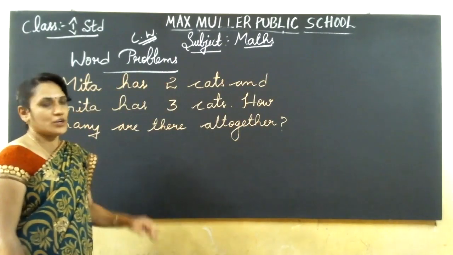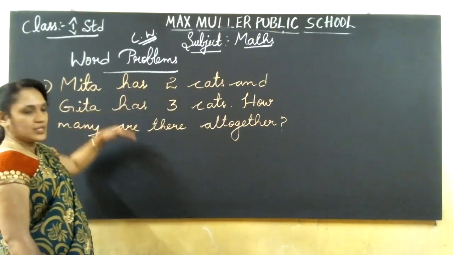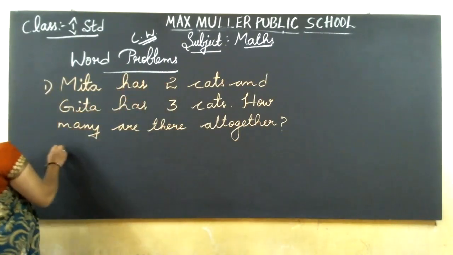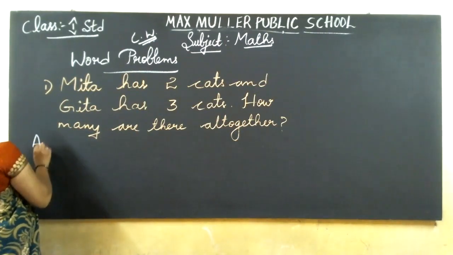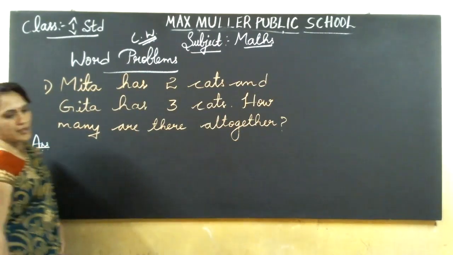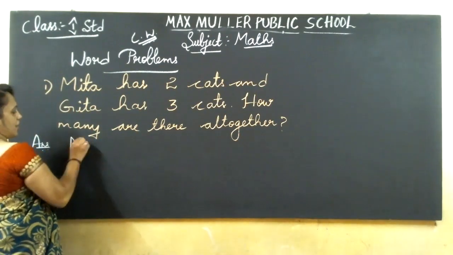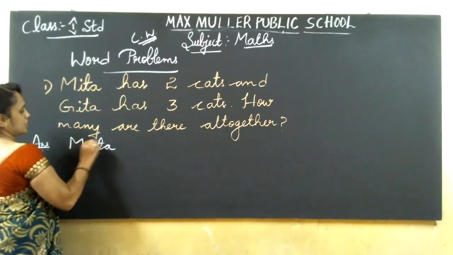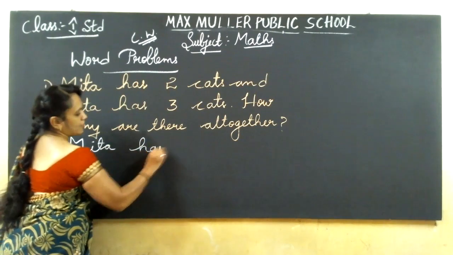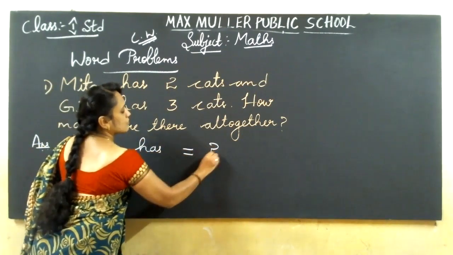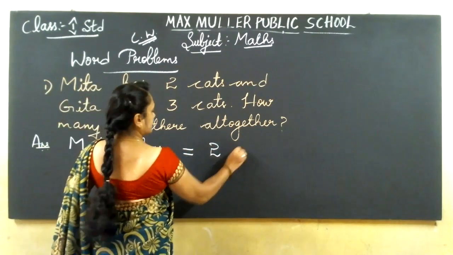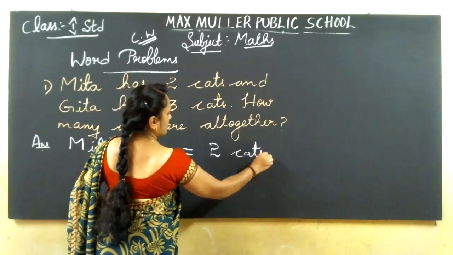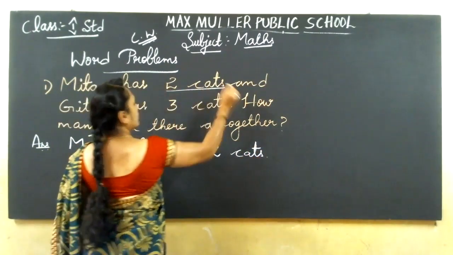You should find out. Leave one line and copy the question. Then write the answer in the next line. How many cats is Meeta having? Meeta has 2 cats.